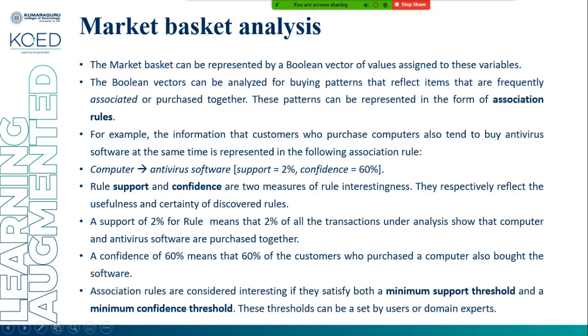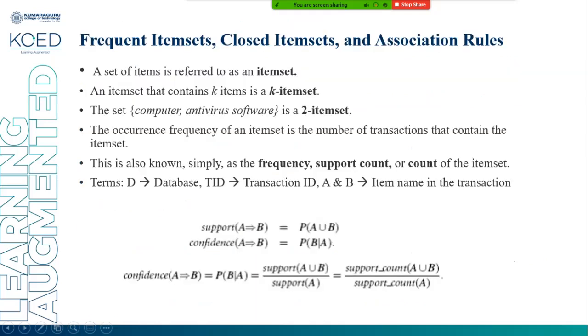We are going to discuss how to find the support and how to calculate the confidence soon in this discussion. Association rules are considered interesting, meaning they are selected, if they satisfy both the minimum support threshold as well as the minimum confidence threshold. The threshold can be set by the user or the domain experts.